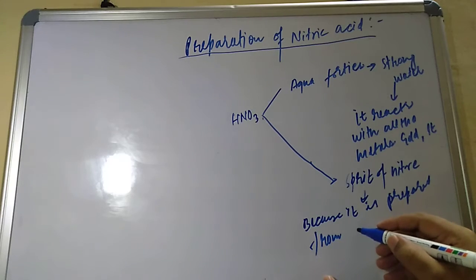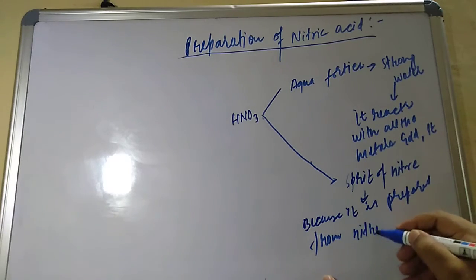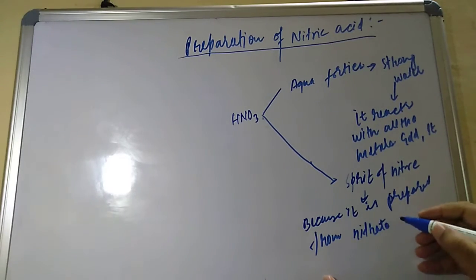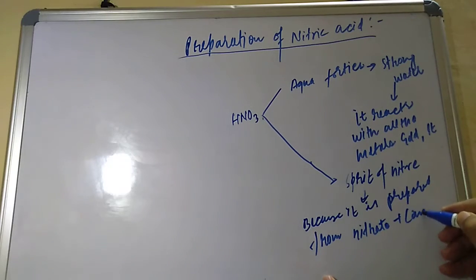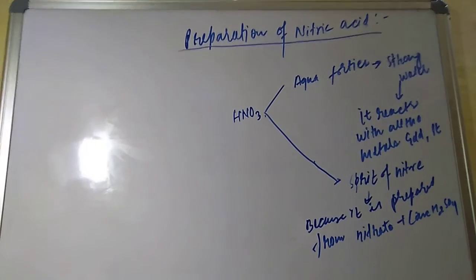Any nitrate you can take, potassium nitrate or sodium nitrate, with concentrated H2SO4. That is why it is known as spirit of nitre.